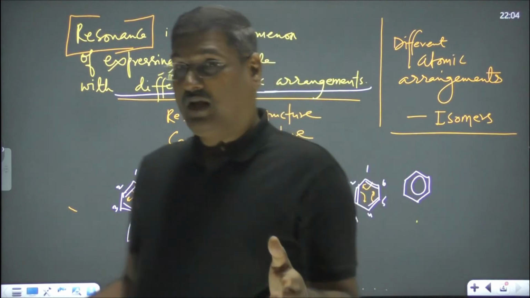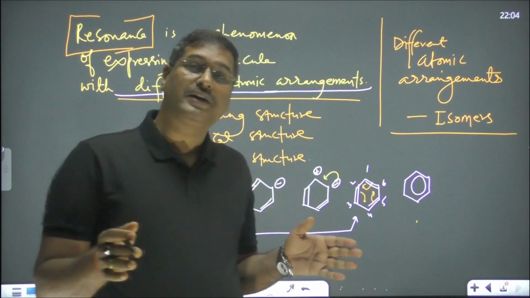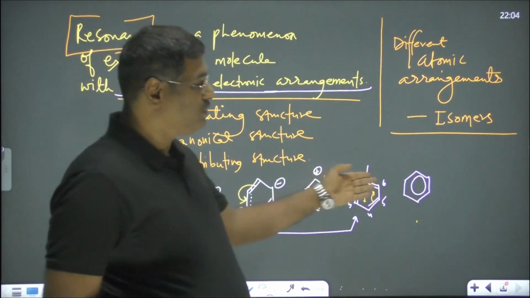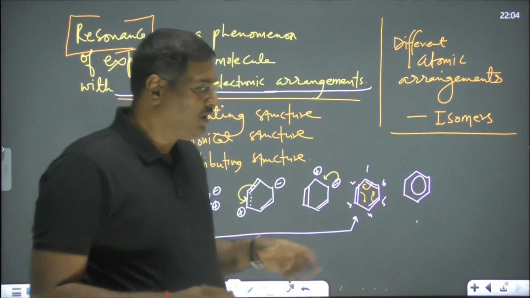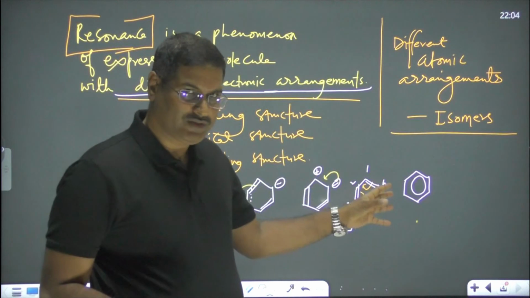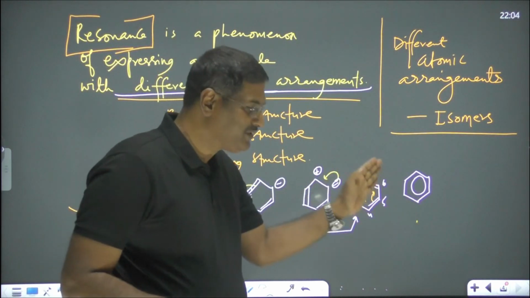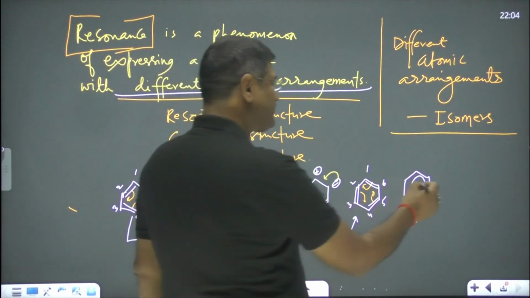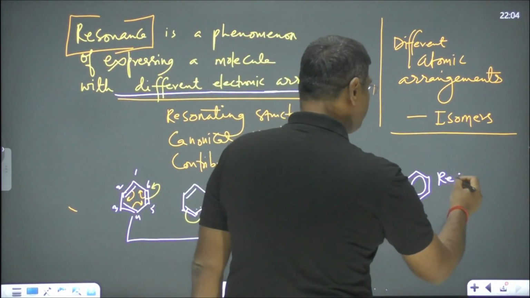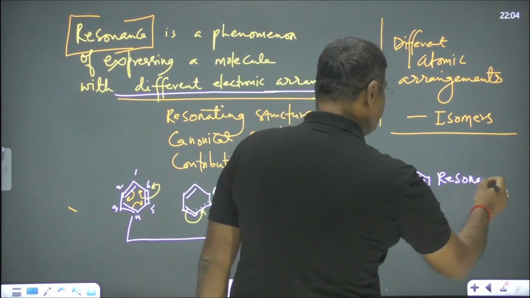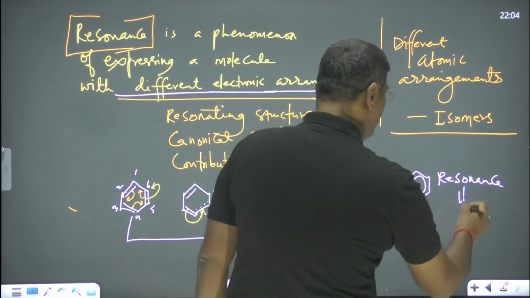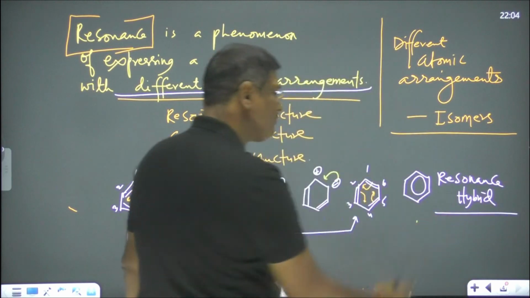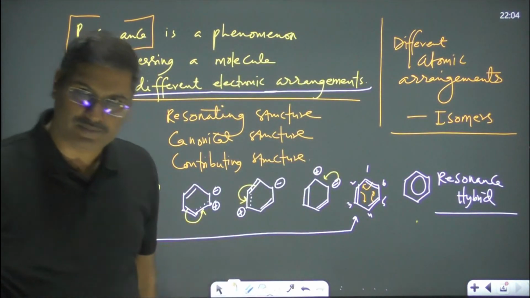As per the rules of writing various structures, this one is not valid. This is one of the invalid structures. But this represents the actual molecule. And this is called the resonance hybrid. So one thing you understand, that the resonance hybrid represents the actual molecule.